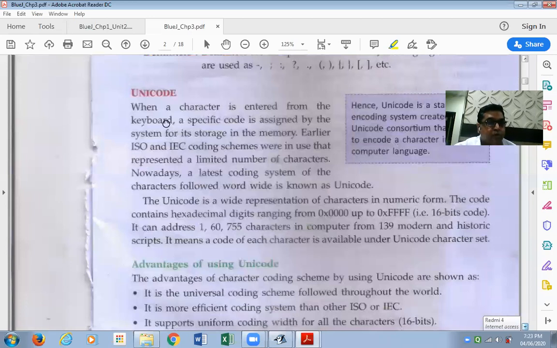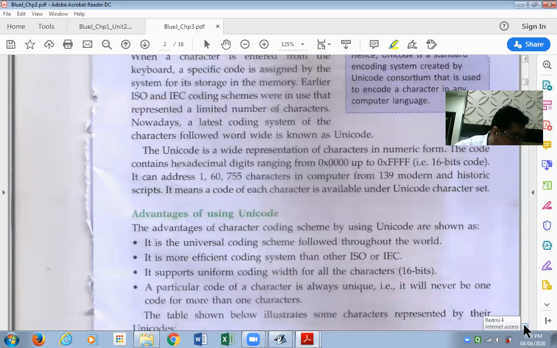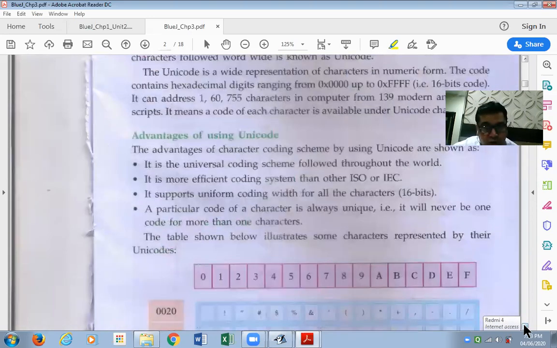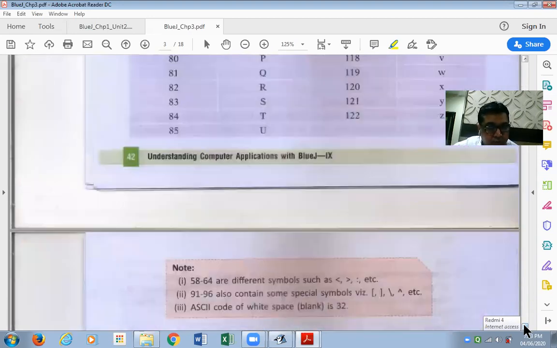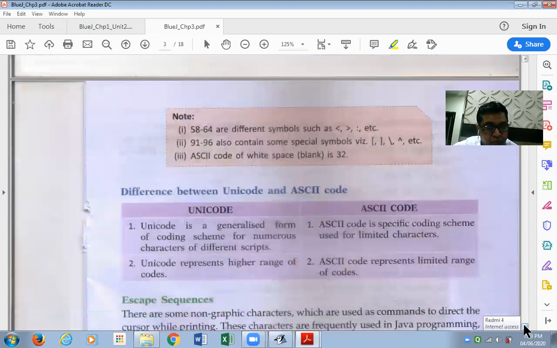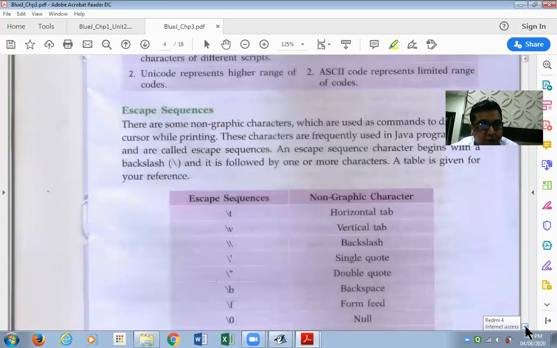The next topic, Unicode, appears on page 41, and below that the ASCII character set, ASCII codes. We'll be doing them later on. The concept of escape sequence also we shall do later.